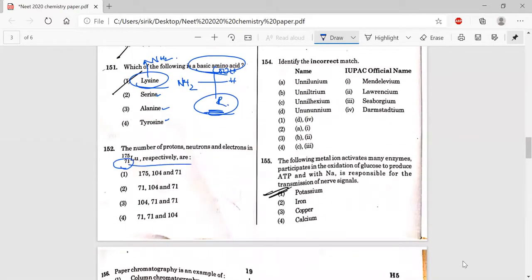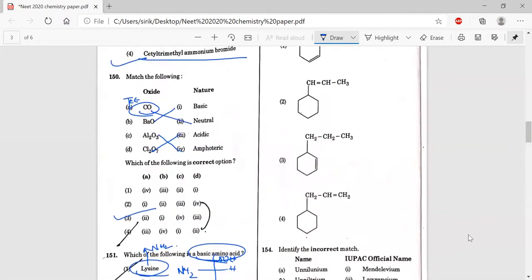Atomic number is directly proportional to the number of protons. Atomic number is nothing but the number of protons or number of electrons. So the electron and proton number is 71 because its atomic number is 71. And how to calculate the number of neutrons? We can calculate neutrons using the formula atomic mass minus atomic number. So 175 minus 71 is equal to 104. So your answer is, when you go through it, you may mark this option with proton, electron, neutron, but in the question proton, neutron, electron is given. So 152 is your answer.